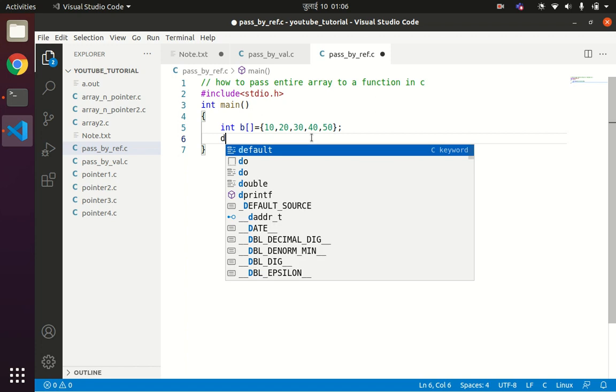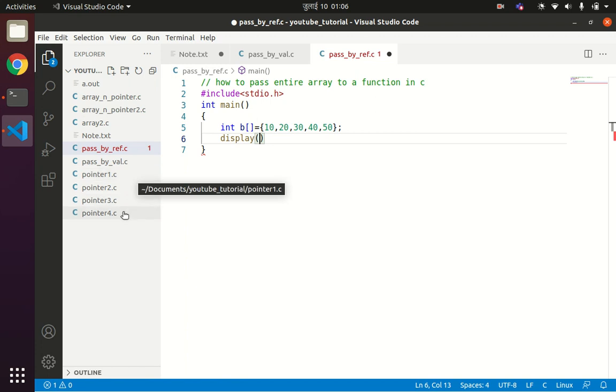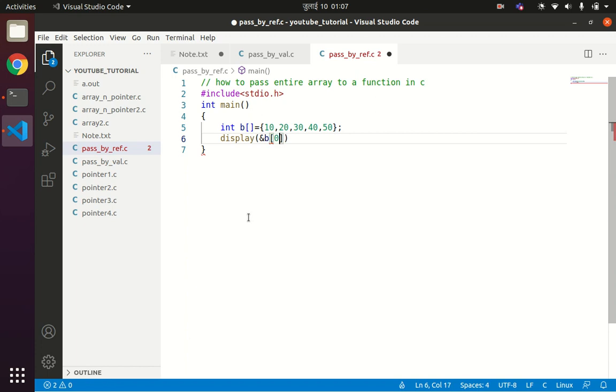So display. As in the previous concept of pointer arithmetic and array and pointer, what we learned is if you know the initial address or the base address of the array, we can increment the base address in order to access each and every value at the given location of the array. So what we will do is pass the base address of the array into the display function and the total number of elements in the array.